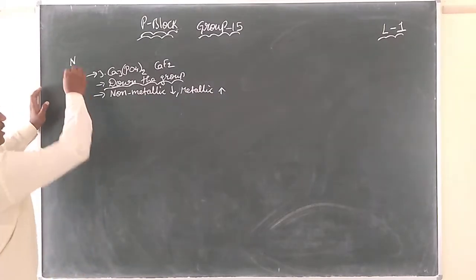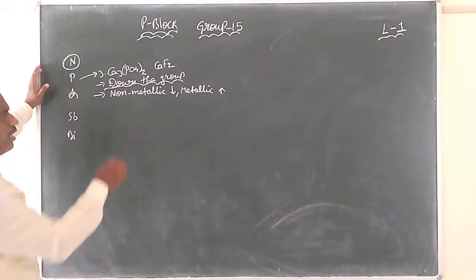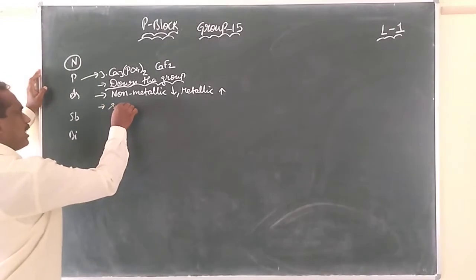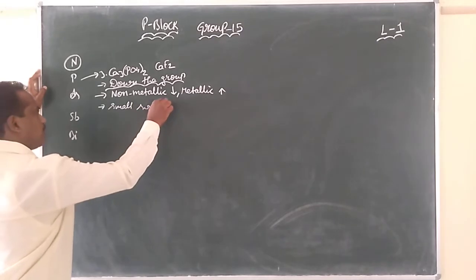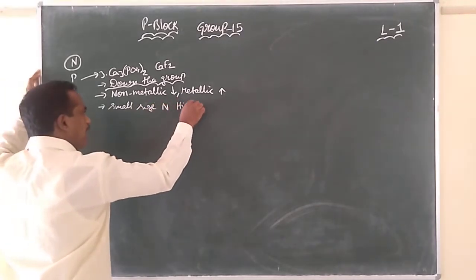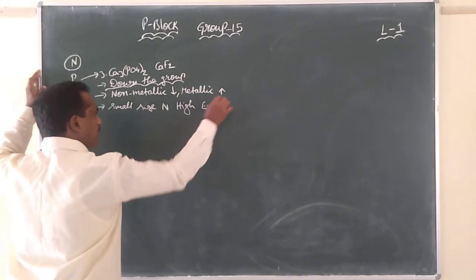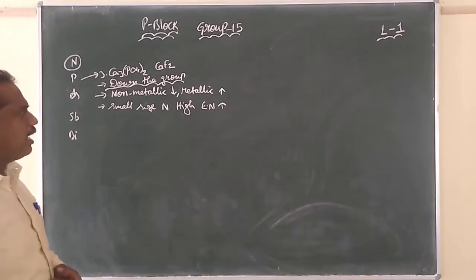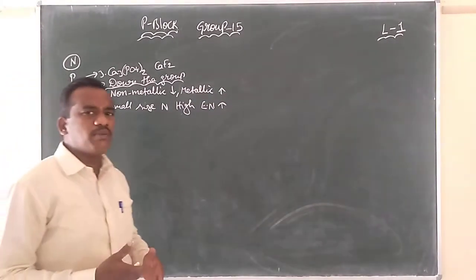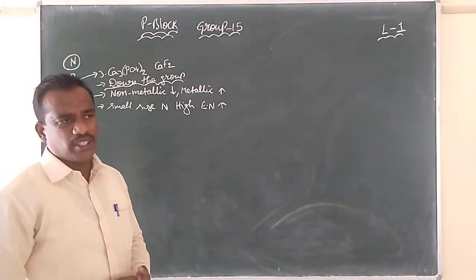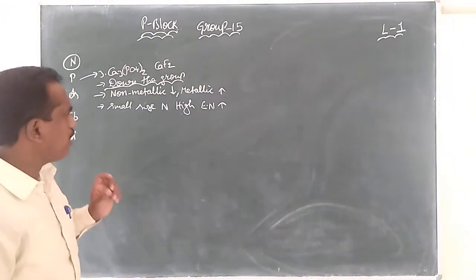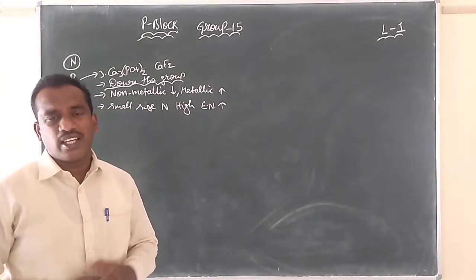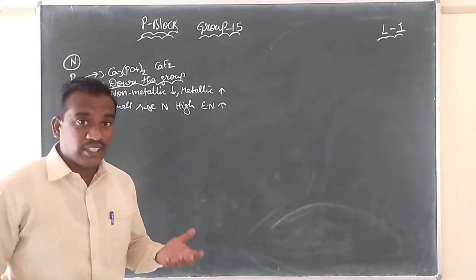Hence, at the start, the element present is nitrogen. It is a highly electronegative element due to its small size. Nitrogen has very high electronegativity, and due to this it shows some different behavior from the remaining elements. Here we have a small introduction with tabulated data in the textbook. You must read this tabulated data regarding their electronic configuration and ionization enthalpy.